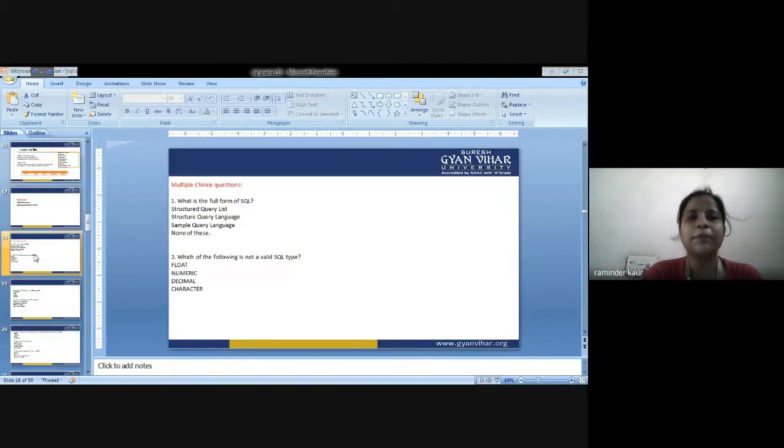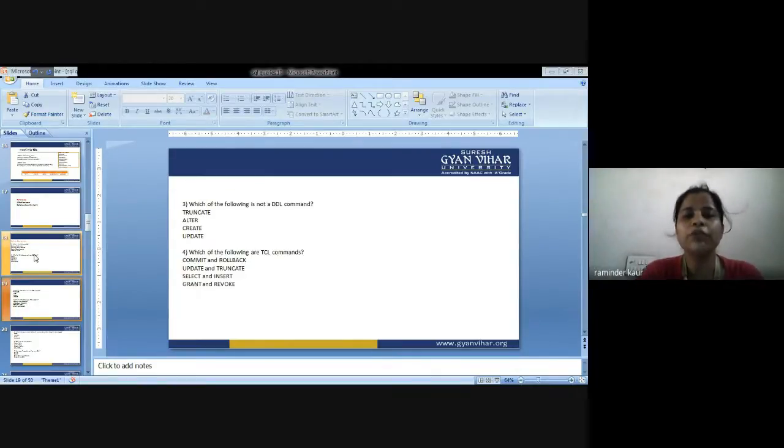So next is the MCQ part, multiple choice questions. The first question is, what is the full form of SQL? The options are structured query list, structured query language, sample query language, none of these. The second question is, which of the following is not a valid SQL type? First is float, second is numeric, third is decimal, fourth is character. You can tick any one of these.